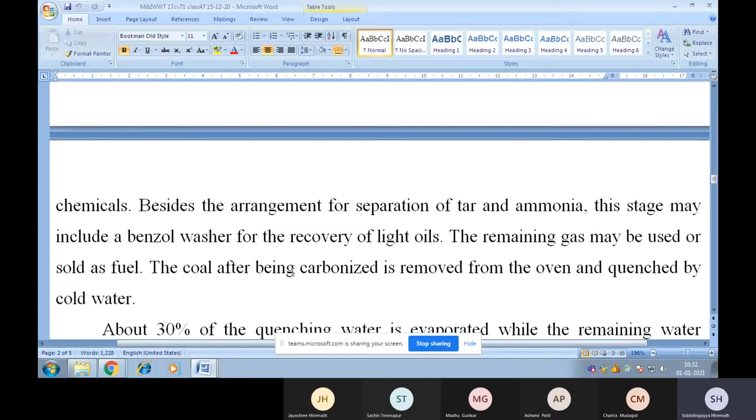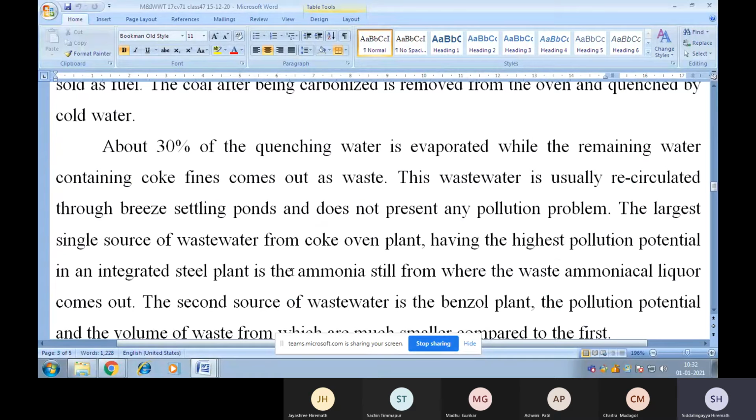The coal, after being carbonized, is removed from the oven and quenched by cold water. About 30% of the quenching water is evaporated, while the remaining water containing coke fines comes out as waste. This wastewater is usually recirculated through breeze settling ponds and does not present any pollution problems.